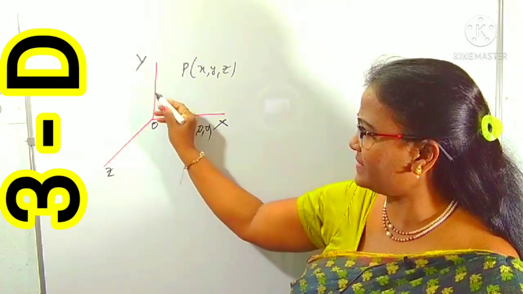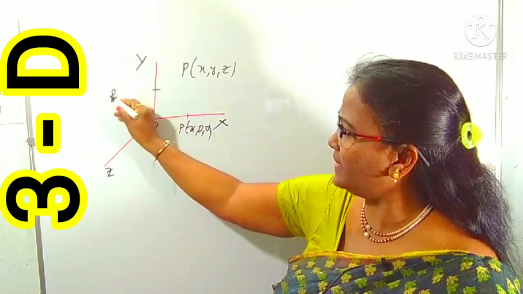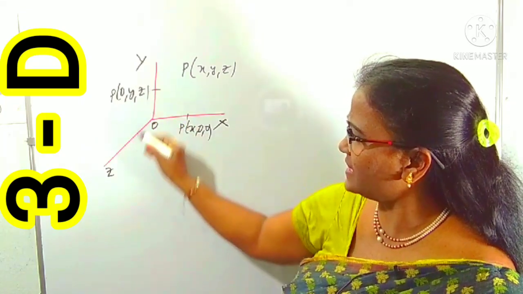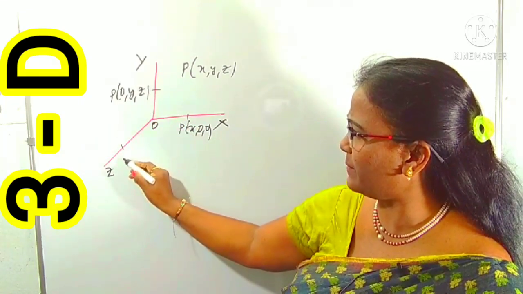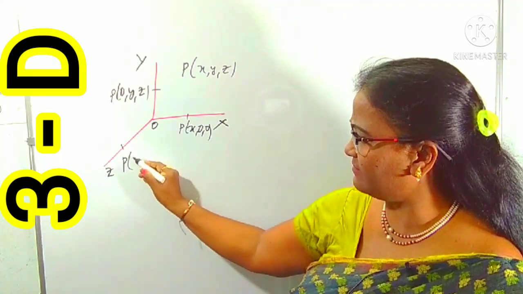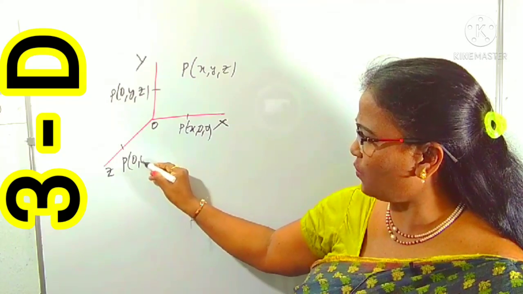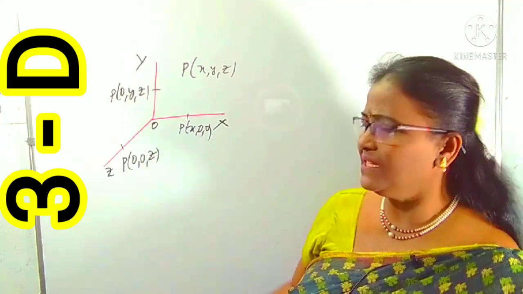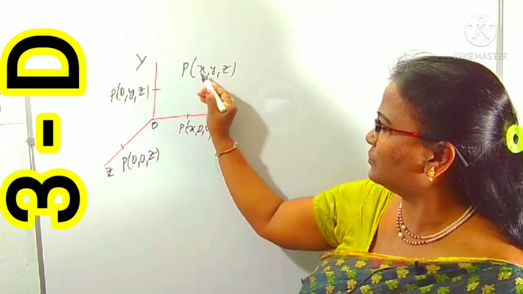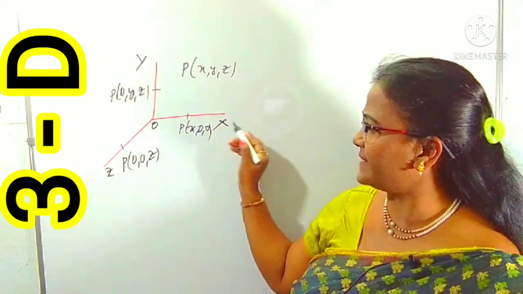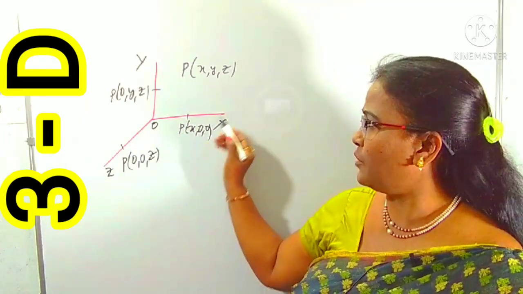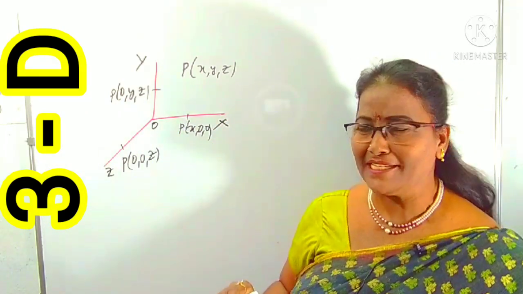Can you guess about the y-axis? Yes, only the y coordinate is available, and the remaining x and z become zeros. As well as the z-axis: on the z-axis, only the z coordinate is available, and the x and y coordinates are missing. So P is (0, 0, z). These are the positions of a point on the x-axis, y-axis and z-axis. You can understand the position of a point on a coordinate axis by this.